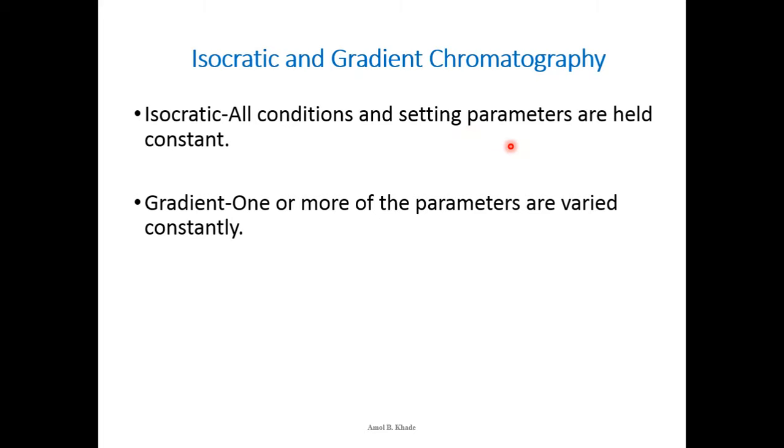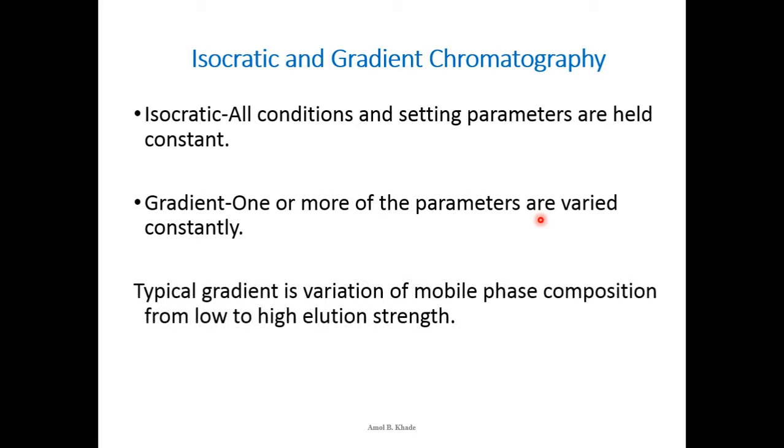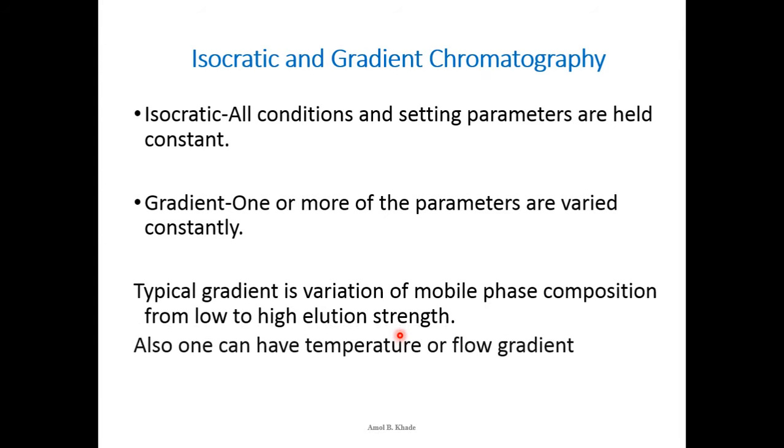In isocratic, all conditions and setting parameters are held constant, and in gradient one or more parameters are varied constantly throughout the experiment. A typical gradient is a variation of the mobile phase composition from low to high elution strength. You can also do a temperature gradient, where we keep on increasing or decreasing. Usually we go in ascending order when we do a temperature program or temperature gradient elution, where we start with lower temperature and keep on increasing the temperature, especially for substances which are thermolabile.